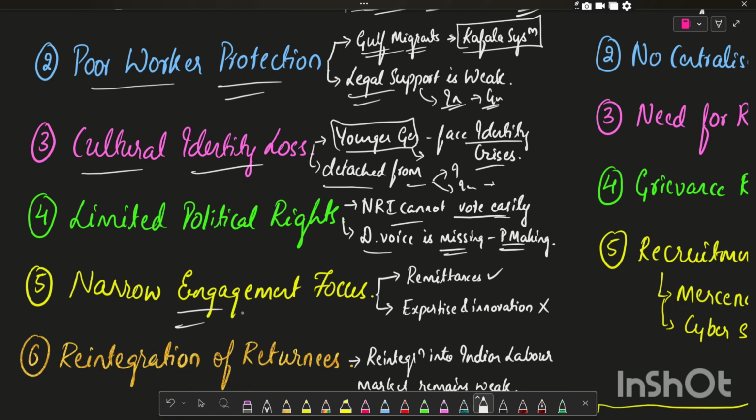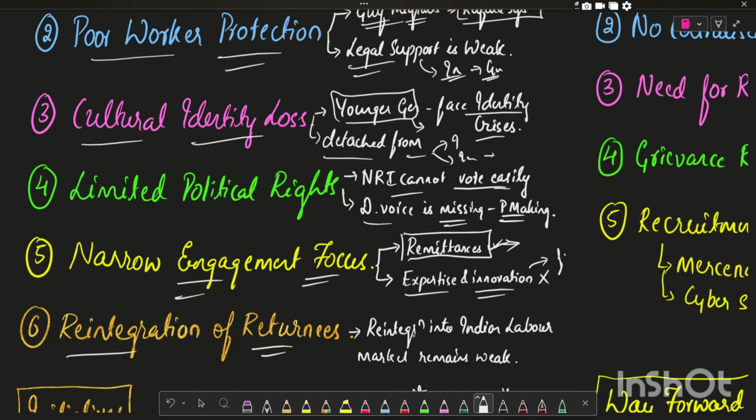There is a narrow engagement focus of the Indian government. The Indian government only values the remittances, that is the economic benefit, whereas the expertise and innovation of the diaspora is not fully tapped. And the next important issue is reintegration of returnees. There is a problem of reintegration of the returnees into the Indian labor market system.